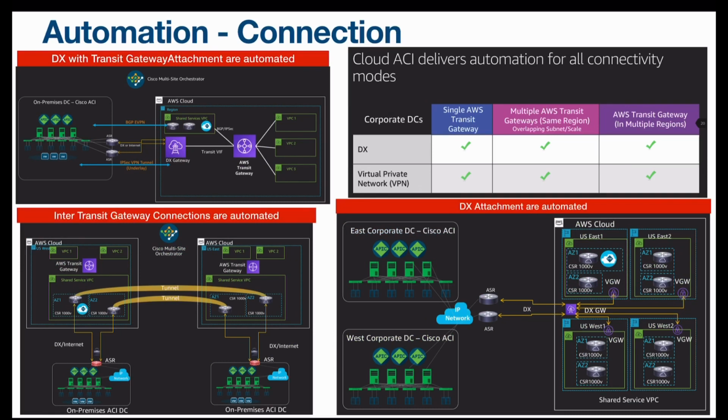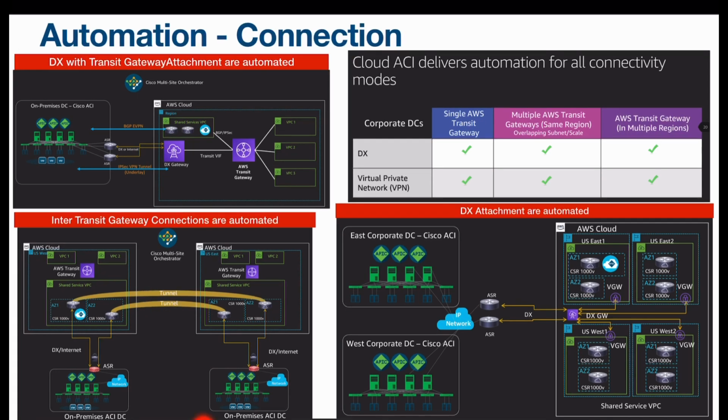Most of the connection parts in here are automated, so the complications of these connections are taken away from the admins. You just have to implement your network, and all these interconnectivities between your sites and between your CSR 1000V routers will be automated. Let us take a look at this.